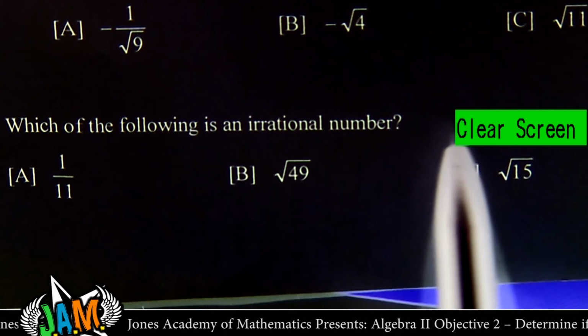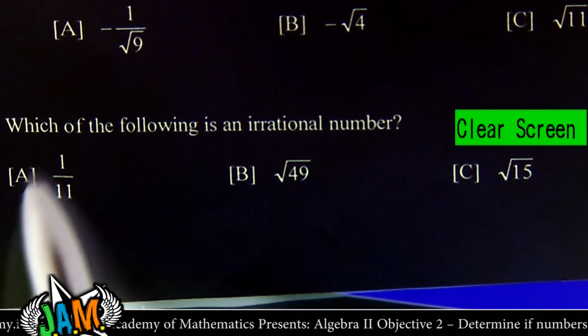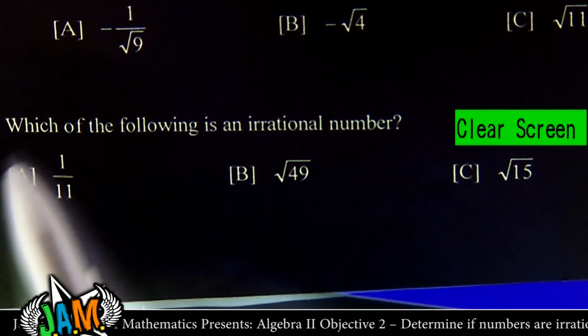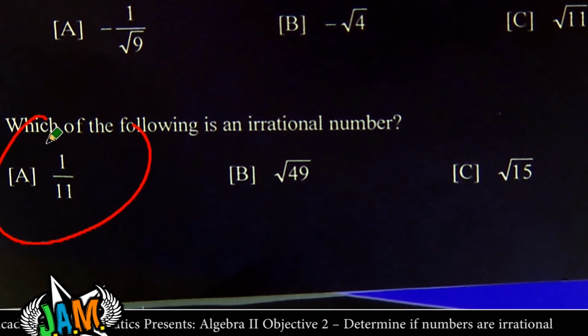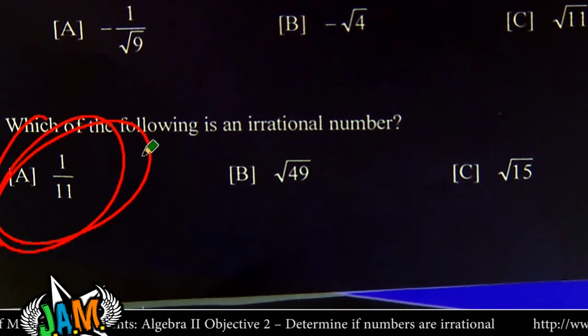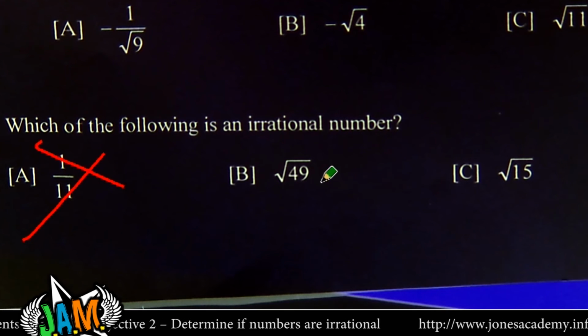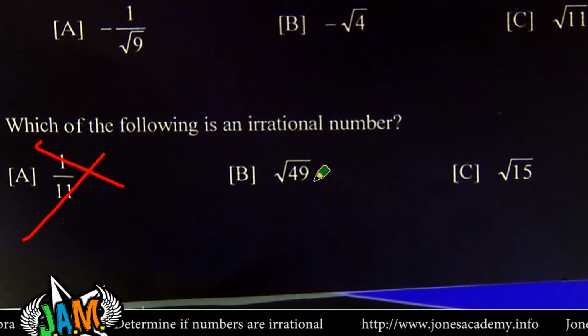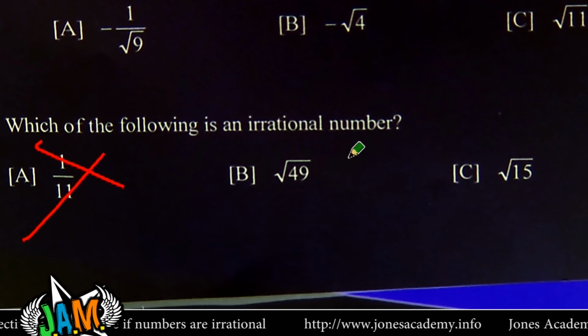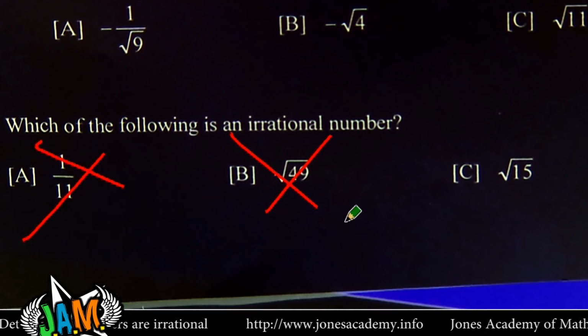Last one. Which of the following is an irrational number? Let's just go one by one here. 1 over 11. If it's a fraction with normal numbers, it's perfectly rational. Don't circle that. That's rational. It's good. Square root of 49. Is there any number you can multiply by itself and get 49? Yeah, 7. Nothing irrational about that.